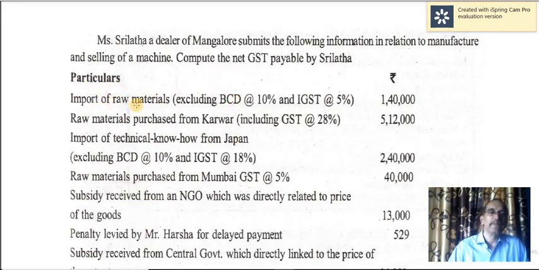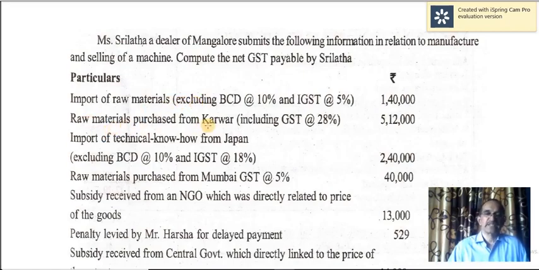First, import of raw materials, excluding BCD at 10% and IGST at 5%. But what you need is value including BCD but excluding IGST. So what you have to do is include the 10% BCD, which should be added to 1,40,000. In other words, 1,40,000 plus 10% of 1,40,000. That is the value you have to take.